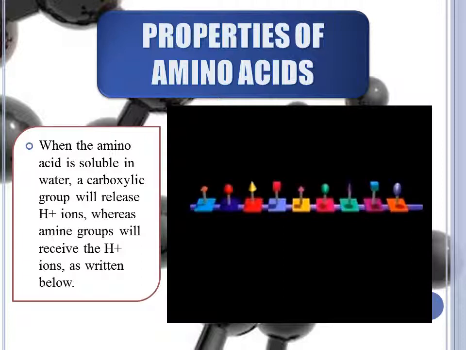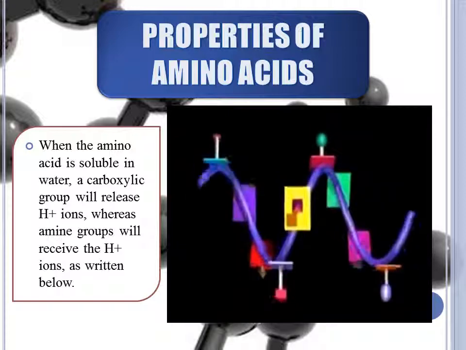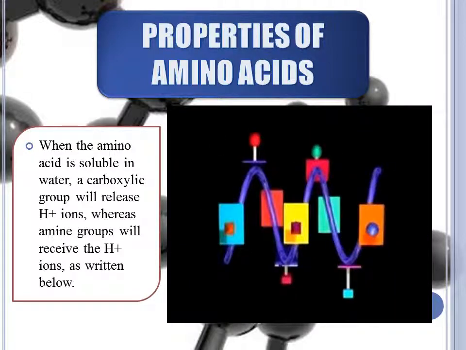The shape taken up by the chain of amino acids in a protein is called the secondary structure. The secondary structure is governed to a large extent by hydrogen bonding between segments of the chain.